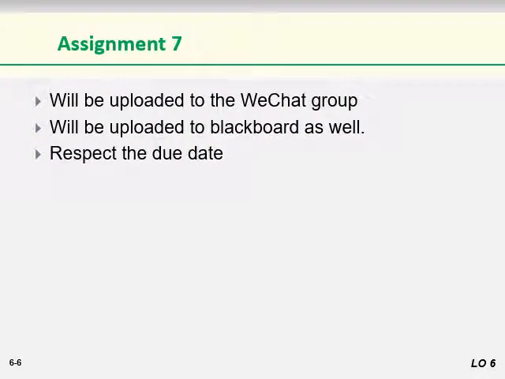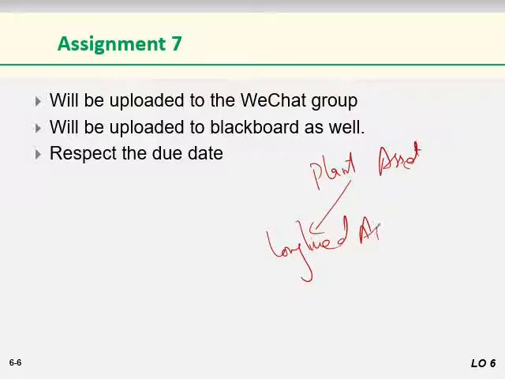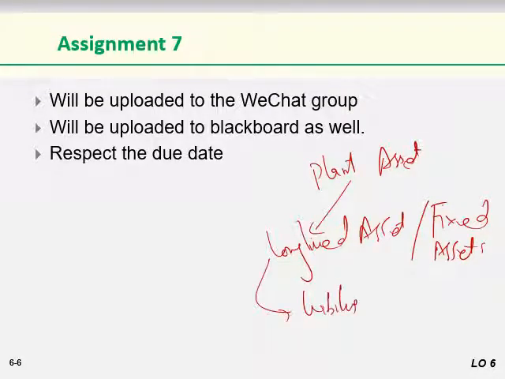Okay, we have successfully concluded the plant assets, in which we talked about long-lived assets or fixed assets, and then we talked about liabilities, and which part of liabilities? Only current liabilities. The long-term liabilities we will discuss in our next lecture.